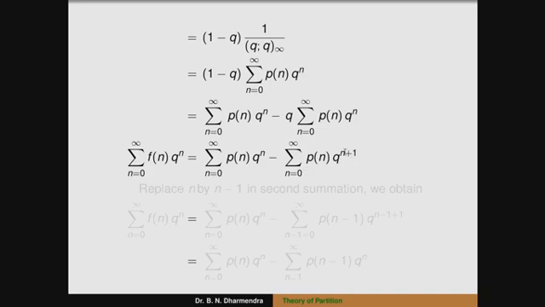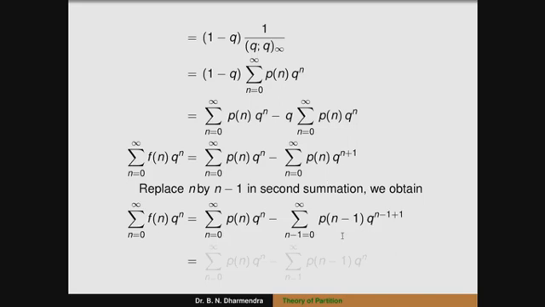We want this in terms of q to the power of n. So that's why, in the second summation only, we can replace the value of n by n minus 1. In the second series, it can be written as the summation with n minus 1 running from 0 to infinity. It will go on the RHS, that is, the summation with n running from 1 to infinity.